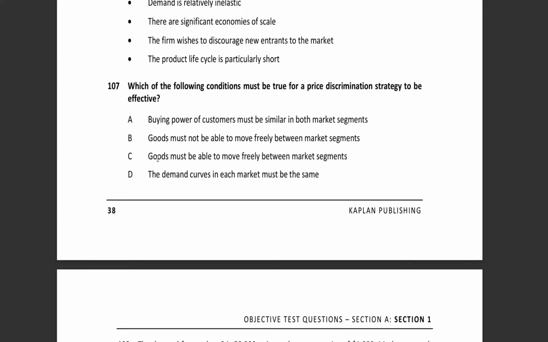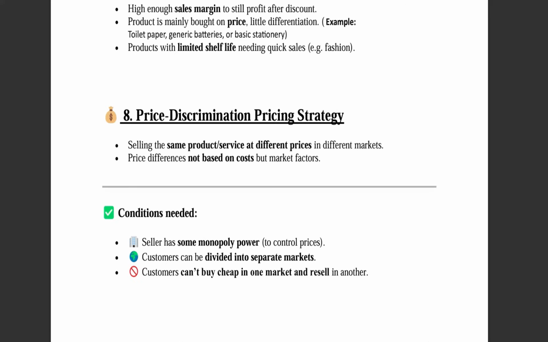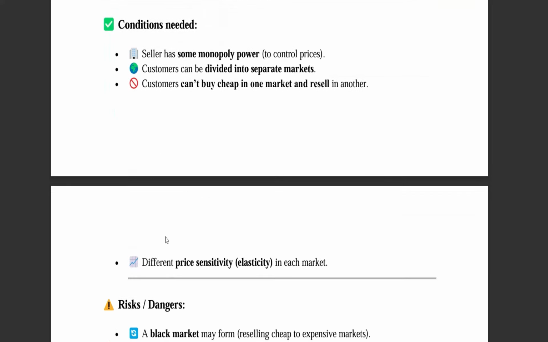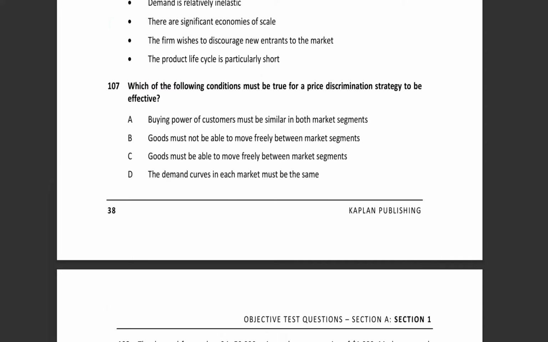C is the opposite of that, so it's wrong. Last, demand curves in each market must be the same. No, it's not. The demand curve is not the same in each market. Obviously it differs, because just now we have learned that there will be different price sensitivity in each market. That's why demand will not be the same in each market.